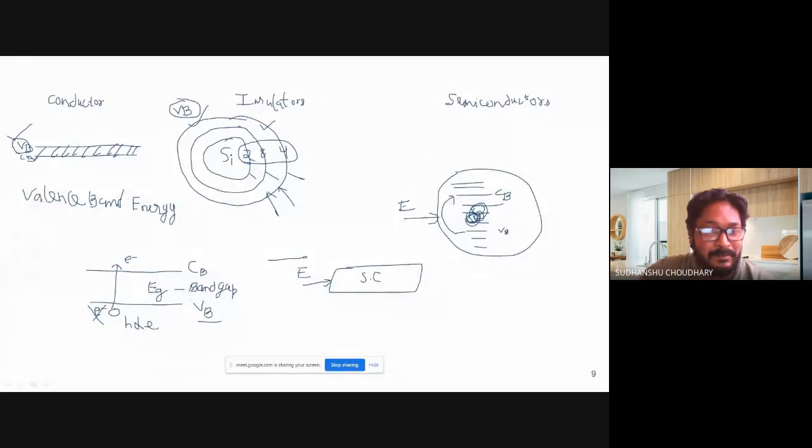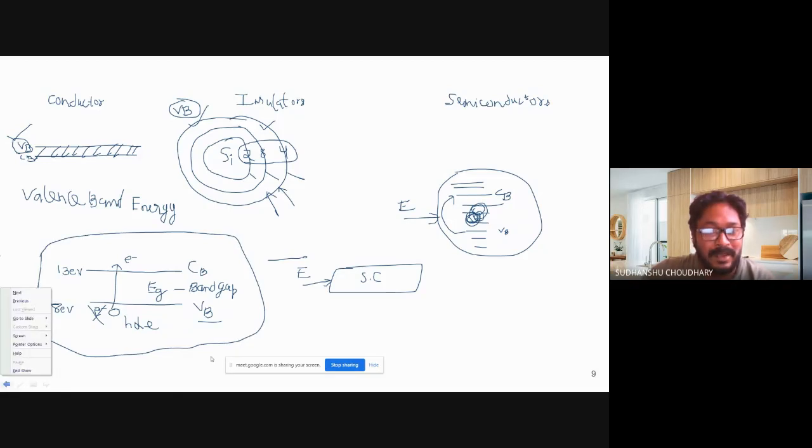So for example, let us say my valence band energy level is 8 eV. And the conduction band energy level, obviously, will be higher. So the conduction band energy is, let us say, 13 eV. And somebody asks me, what is the band gap of my material? So I have a material where the valence band energy level is 8 eV and conduction band energy is 13 eV.